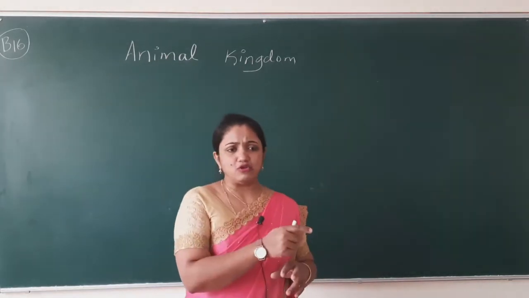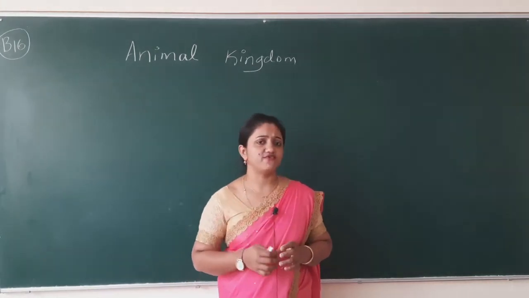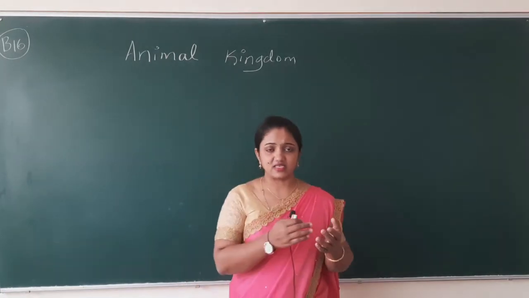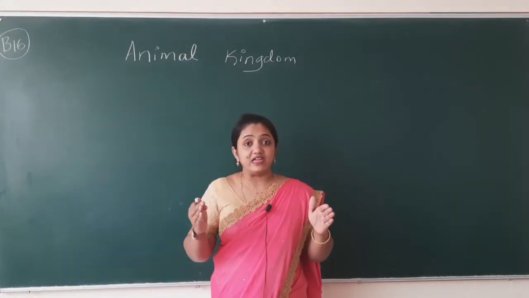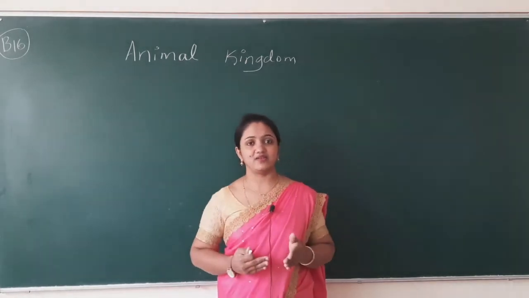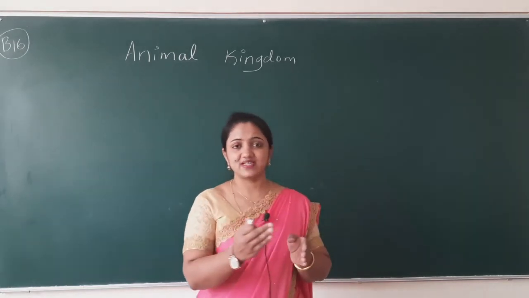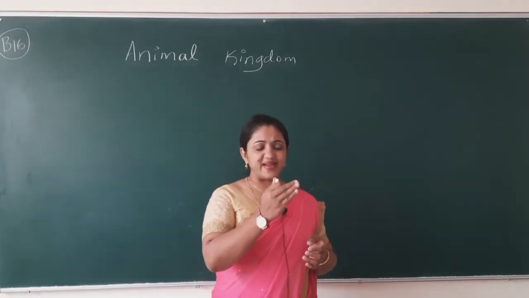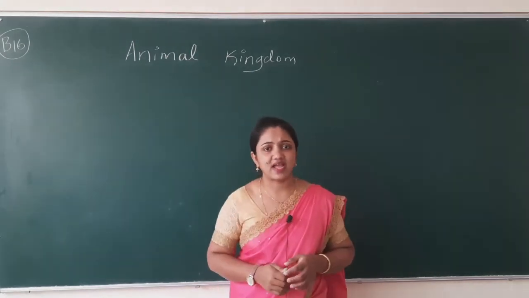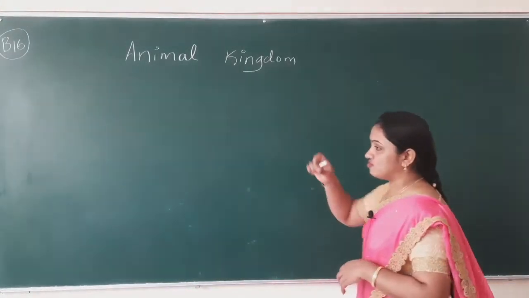If we look at those animals, what comes to our mind? Yes, different varieties of animals are there, different species are there. So these species have been classified in a better method, in better categories. So what is that category?